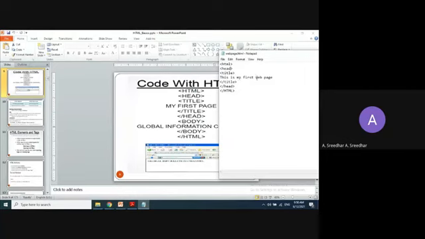So we'll discuss everything. Okay. After the head tag, go with the body tag. This also contains open and close tags. So whatever you write in this, so my first, I'm able to create a web page using HTML. Whatever you write in this body is going to display on the body of the web page.